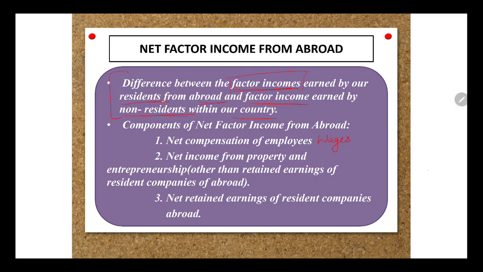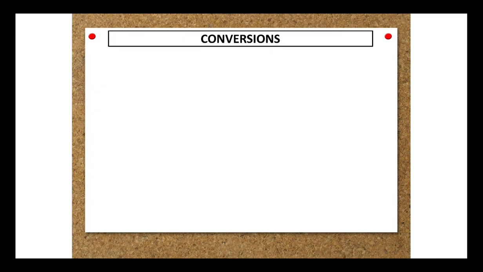This basic concept remains the same. However, the only bifurcation they have made is that they have divided it under wages, rent, interest, and here retained earnings, dividend. So this is basically the factor income that is earned by the residents abroad, minus the factor income that is earned by the non-residents within our country, maybe in the form of wages, rent, interest, dividend, or retained earnings. This is how we bifurcate the net factor income from abroad.